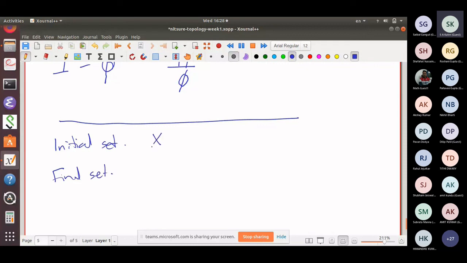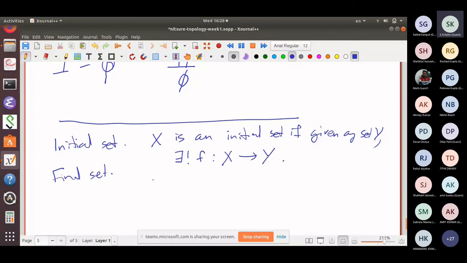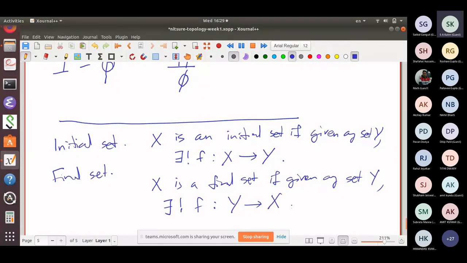I'll say that X is an initial set if, given any set Y, there exists a unique map f from X to Y. And I'll say X is a final set if, given any set Y, there exists a unique map f from Y to X. Then this is the final set.